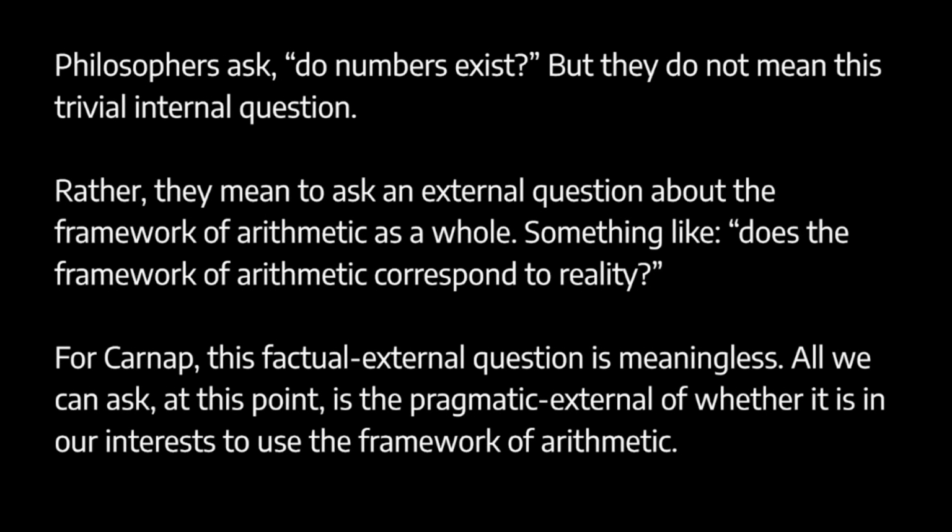Now, philosophers also ask this question. Philosophers ask, do numbers exist? But when philosophers ask this question, they're not asking some trivial internal question whether numbers exist given the framework of arithmetic. That's not what they're asking. They're asking an external question about the framework of arithmetic as a whole. They're asking something like, does the framework of arithmetic correspond to an independent reality? Like, they're trying to step outside of the framework of arithmetic and then assess whether that framework matches the independent world. That's the sort of thing that philosophers are doing when they say, do numbers exist?